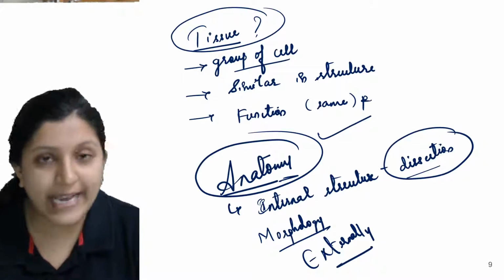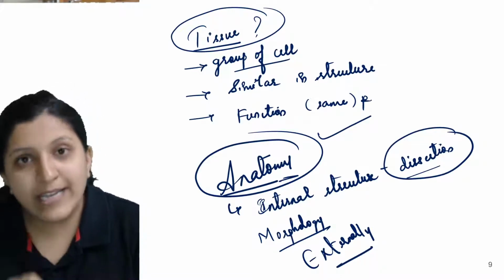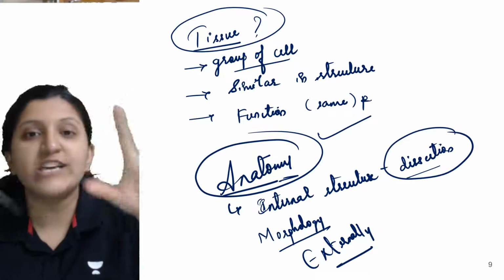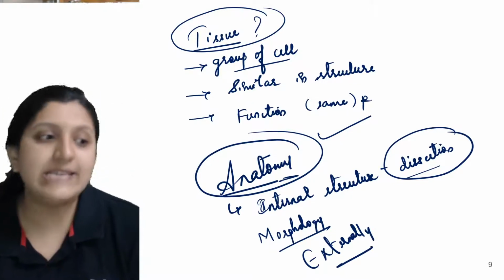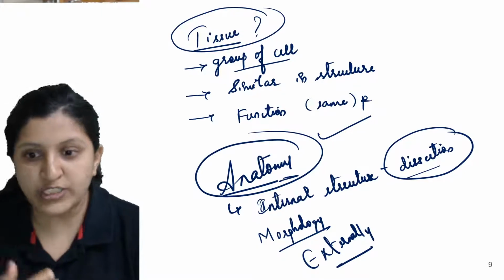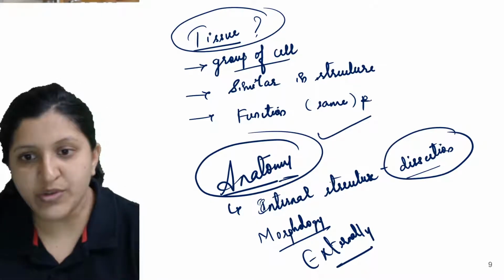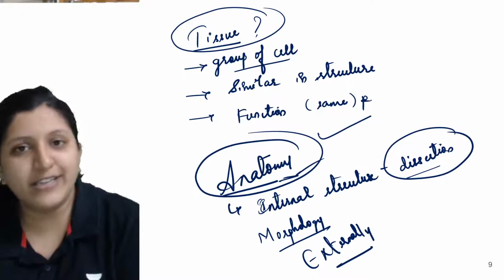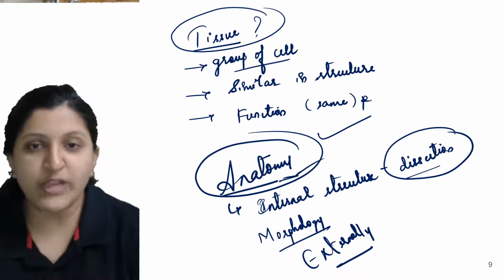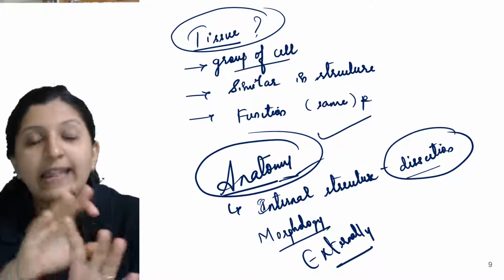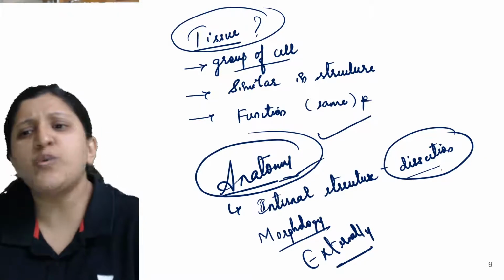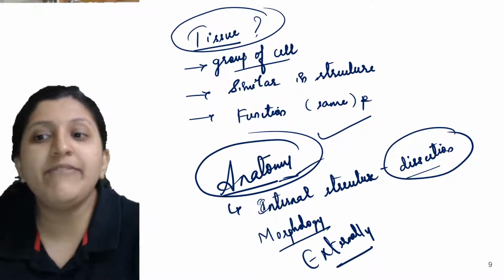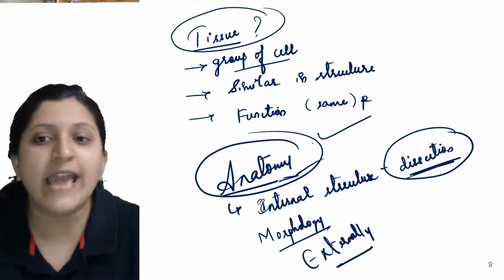We are not dissecting them; internal organs as well as external organs are studied just by looking, not by dissecting, so that is morphology. Anatomy is when we make a cut, be it an internal or external organ, and then observe the tissue arrangement, be it in a plant or a human. So we are dissecting and studying, and that is anatomy.